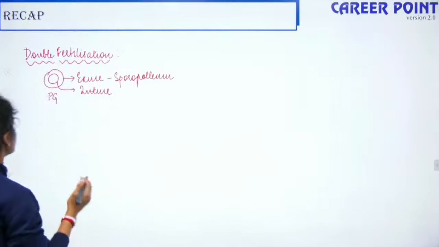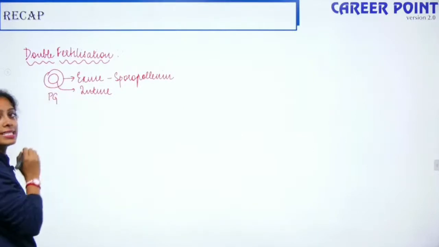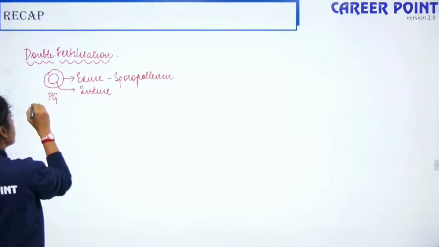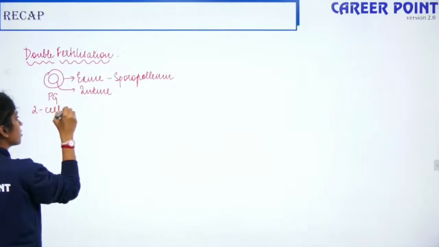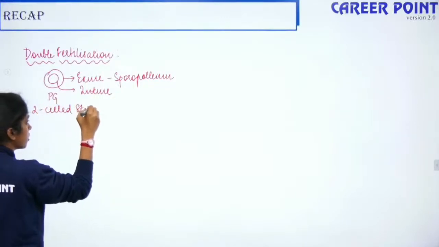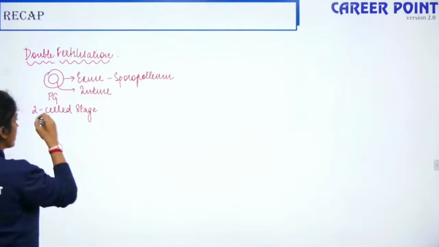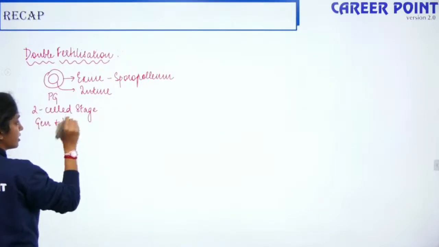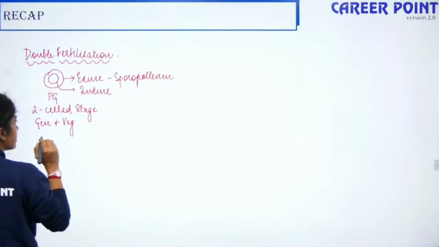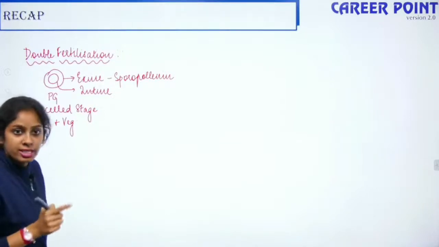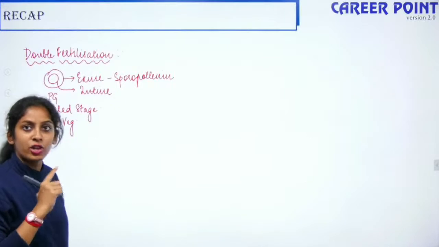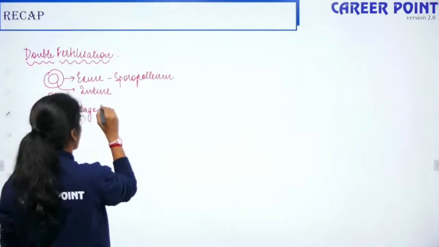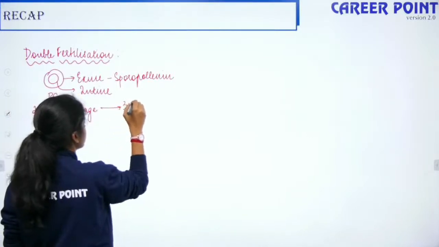Okay. So now once the pollen grain lands on the stigma, it can either be in the 2-cell stage. The 2-cell stage means it can have your generative cell plus your vegetative cell. If it's in the 2-cell stage, after it has landed on the right stigma, after the right pollination, it will enter the 3-cell stage.